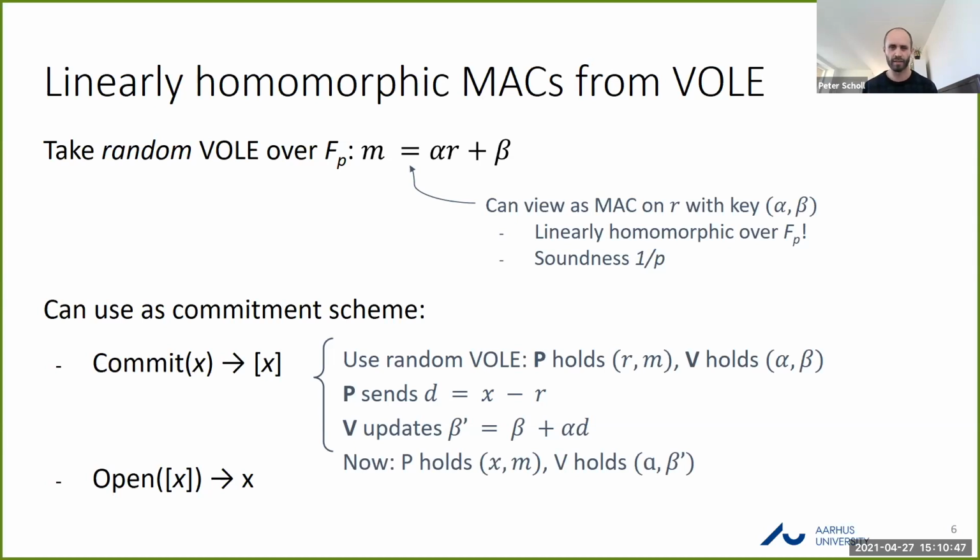But we actually write this in terms of taking a random Vector-OLE. So we start with m equals alpha r plus beta for a random r, but then have the prover send over some correction value. So d is x minus r, which allows the verifier to then update its local MAC key by adding alpha times d to the key beta. So previously we had m is alpha r plus beta. Now with this adjustment, you get a valid MAC on x instead of r. And opening these commitments is simply just having the prover send over the message and the MAC on the message for the verifier to check the linear relation holds.